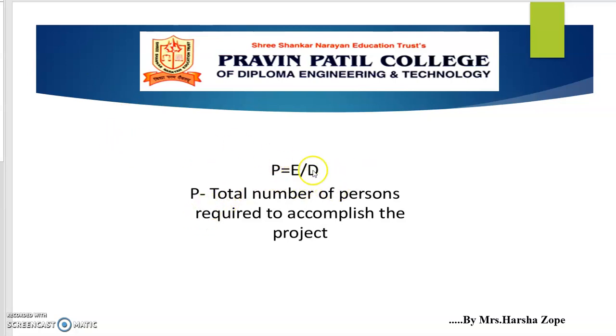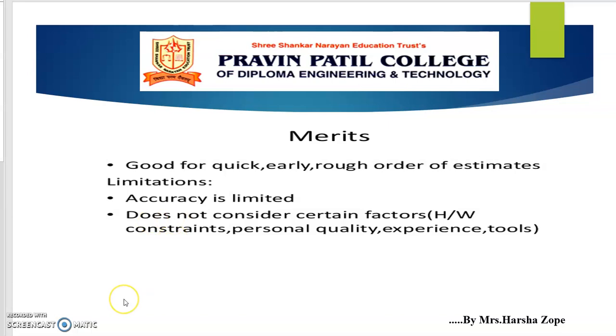In the above equations, we have seen how to calculate E and D. From that, you can get the value of E, and P is the total number of persons required to accomplish the project. Merits of this basic model are: this model is good for quick, early, rough order of magnitude estimates. Limitations of this model are: accuracy is limited. It does not consider certain factors like hardware constraints, personnel quality, experience and tools.